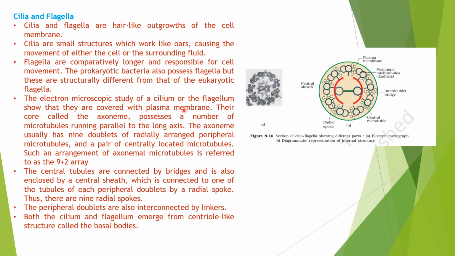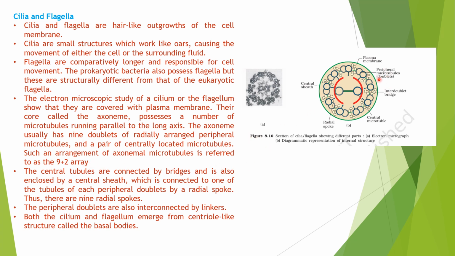Electron microscopy study of cilia and flagella shows that they are covered by the plasma membrane. The core is called the axoneme. It contains many microtubules running parallel to the long axis. Just now I told you that cilia and flagella have microtubules with a 9 plus 2 organization, where the 9 peripheral are doublets and the 2 central are central singlets. Here there are 2 central microtubules and 9 peripheral doublets. This is called the 9 plus 2 arrangement.